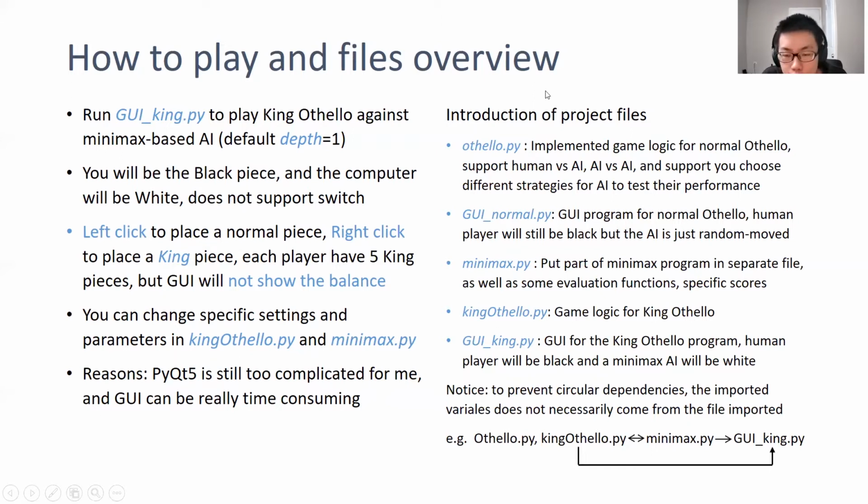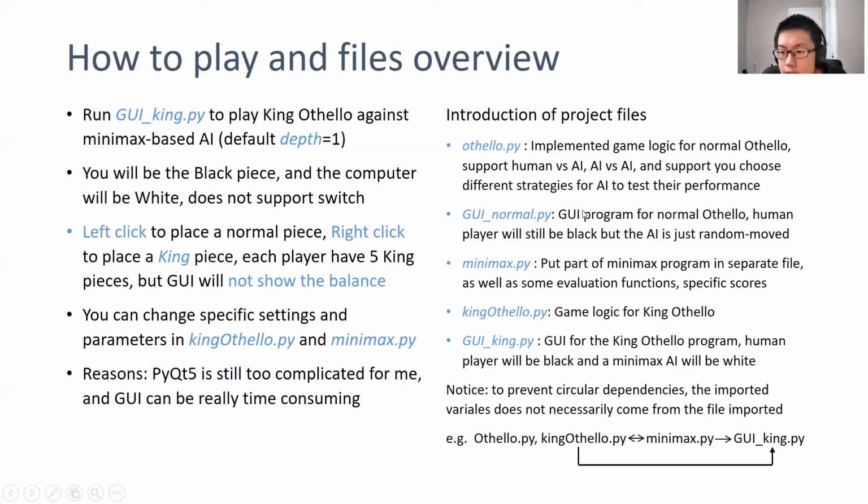Next, I will give an overview of my project files. Othello.py is the game logic for normal Othello. It includes functions like human vs AI and AI versus AI. You can choose what strategy an AI uses and compare to see their performance.